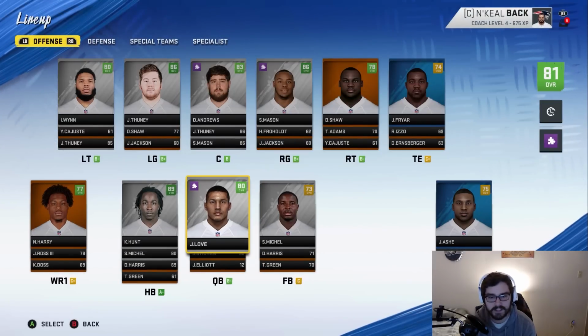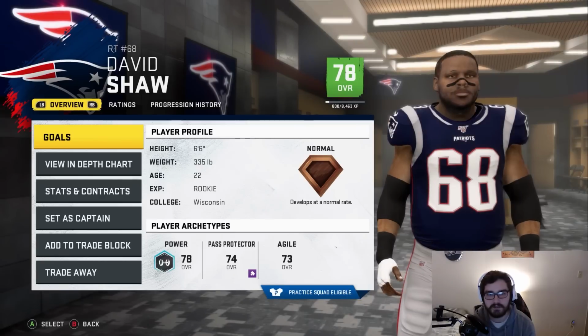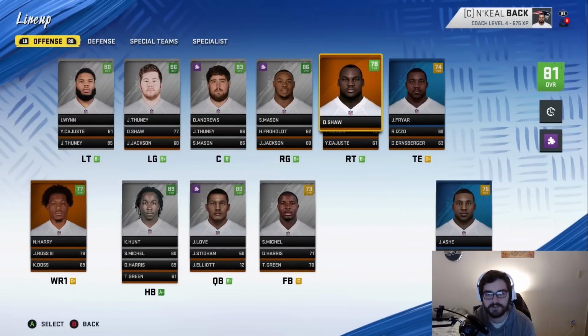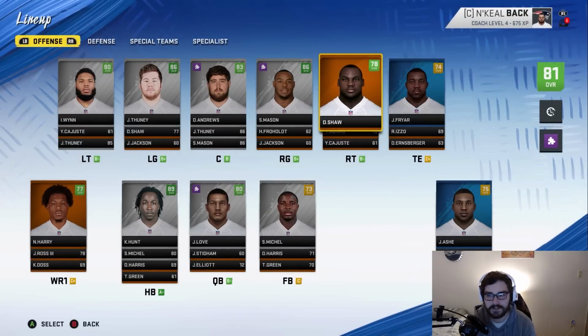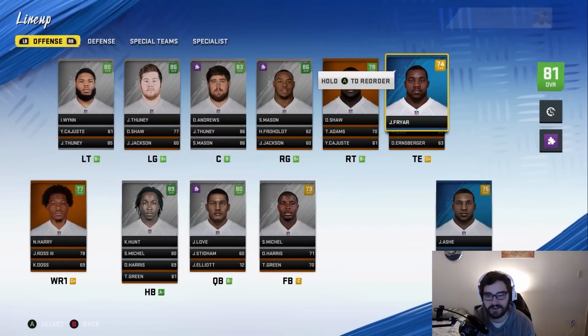N'Keal Harry had a good season last year. I think he can do that again. Kareem Hunt will also add to this offense really well. David Shaw is going to be playing right tackle. He was the right guard we drafted. I guess he just made that move in training camp. I don't know. But Fryer is starting at tight end. Jalen Fryer. Hopefully he can have a good rookie season for us.